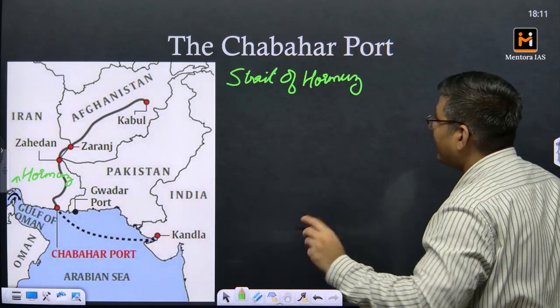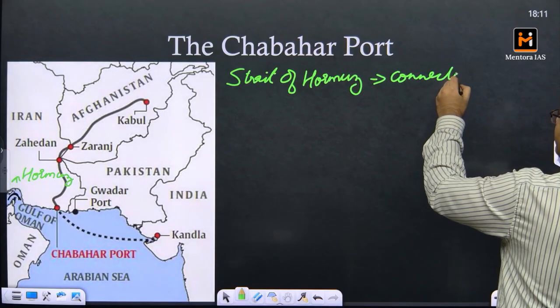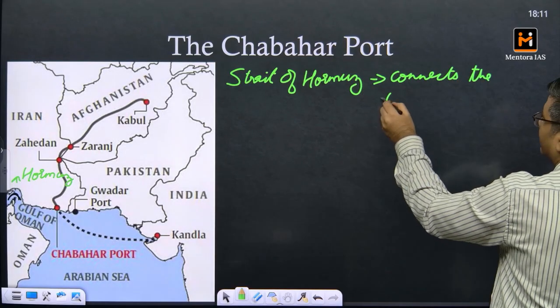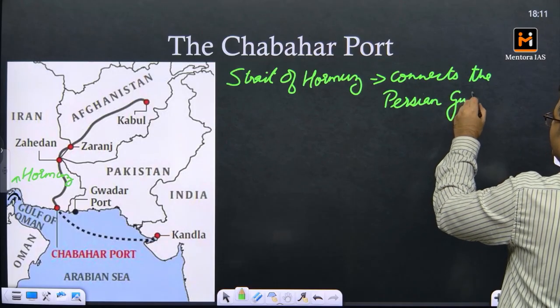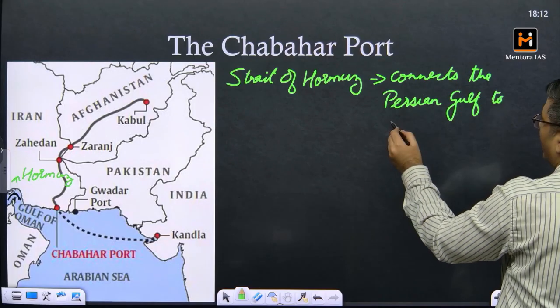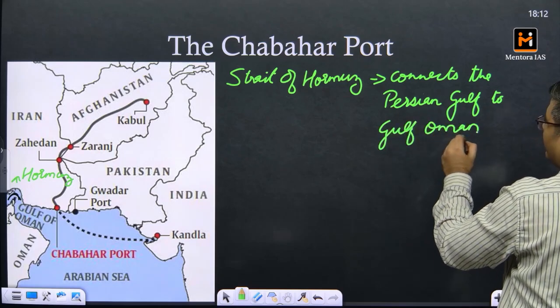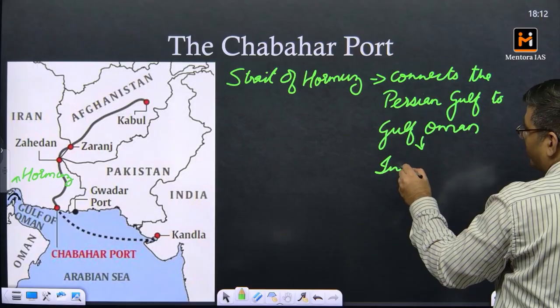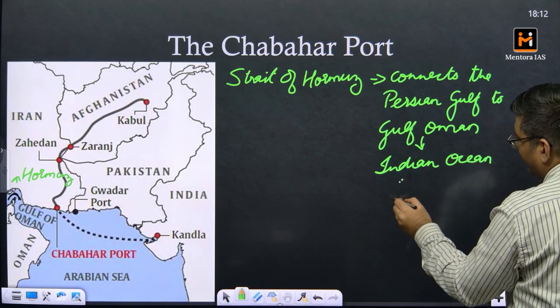It connects the Persian Gulf to the Gulf of Oman, and subsequently to the Indian Ocean via the Arabian Sea.